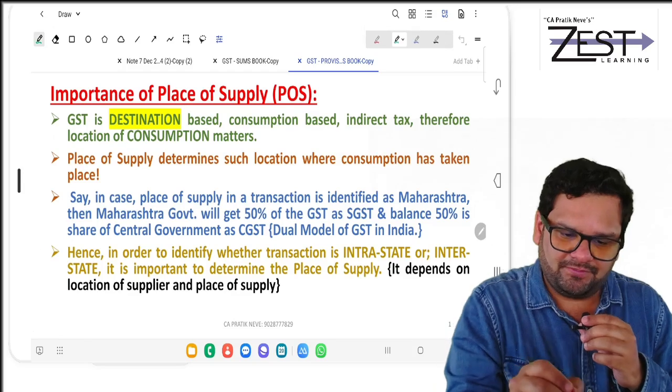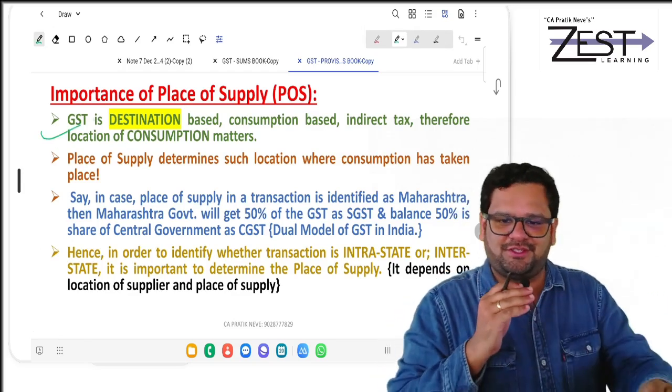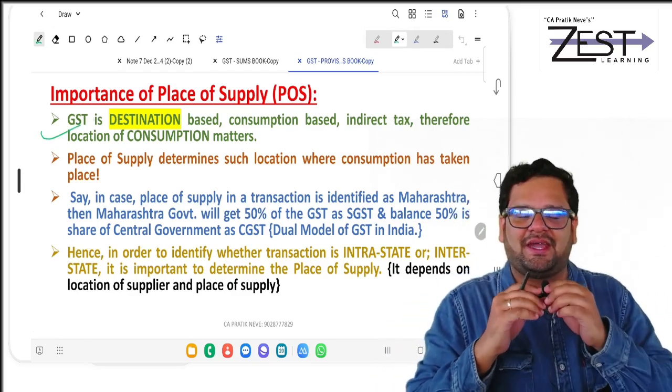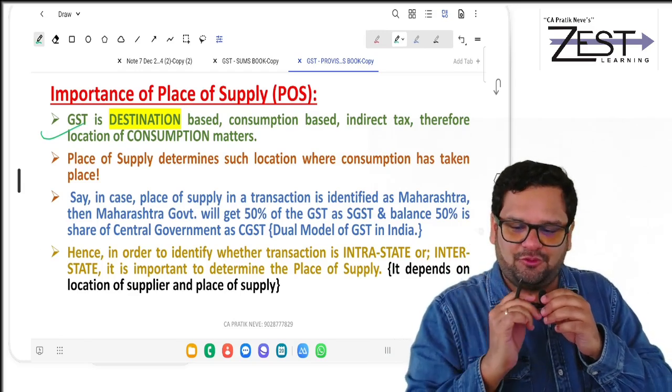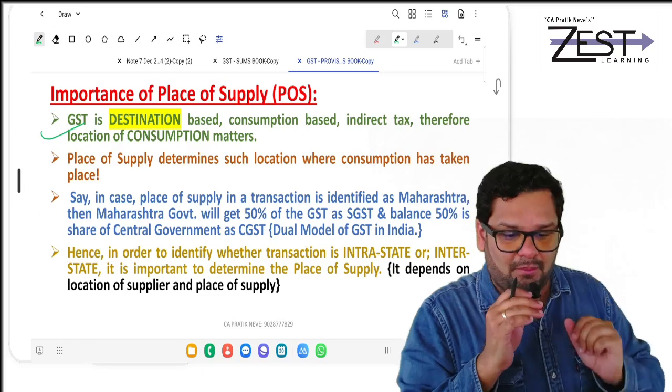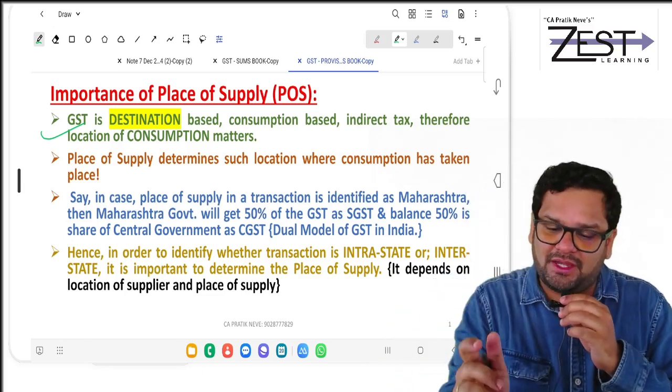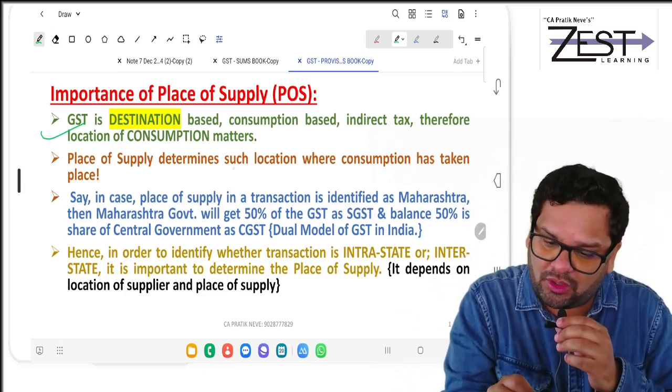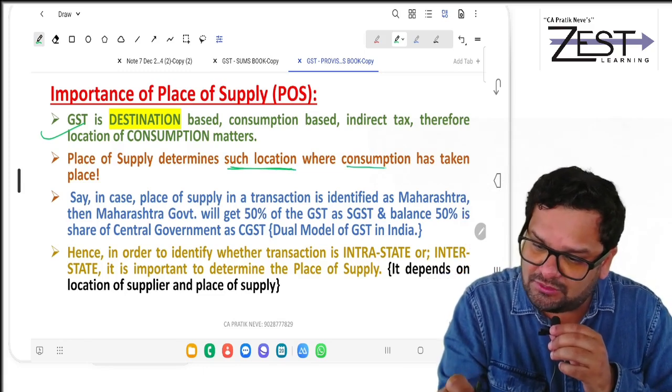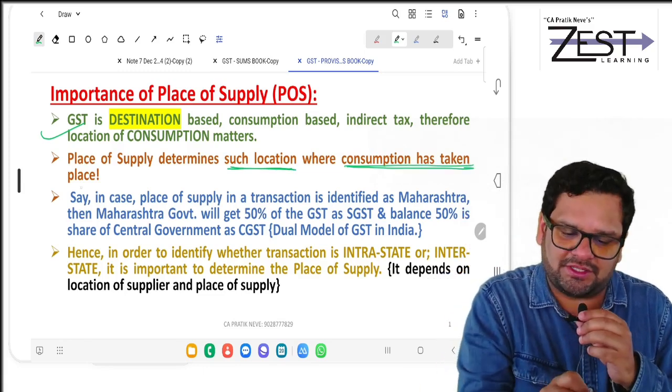Importance of place of supply: GST is a destination based, consumption based, indirect tax. Therefore, location of consumption matters. Place of supply determines the location where consumption has taken place.